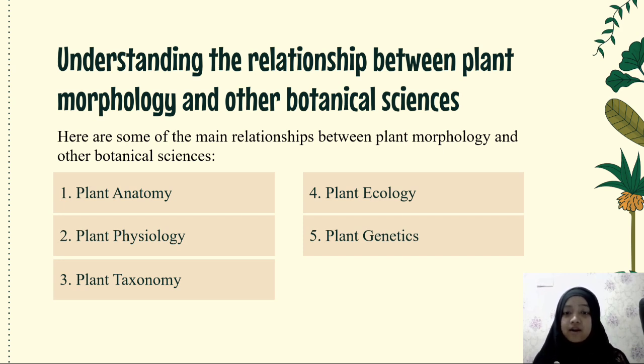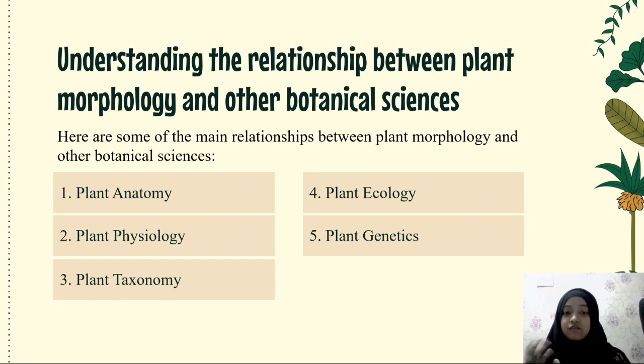Understanding plant morphology can provide clues about internal structure when studying anatomy. Plant physiology explores the life processes of plants, which are influenced by the morphology of organs. Morphology helps explain how plants adapt to their environment.